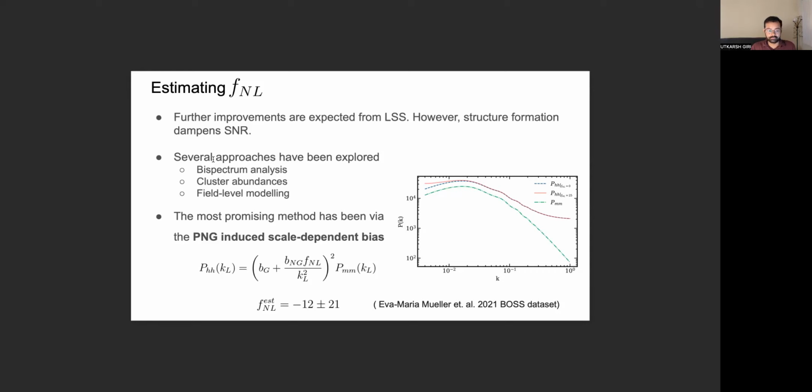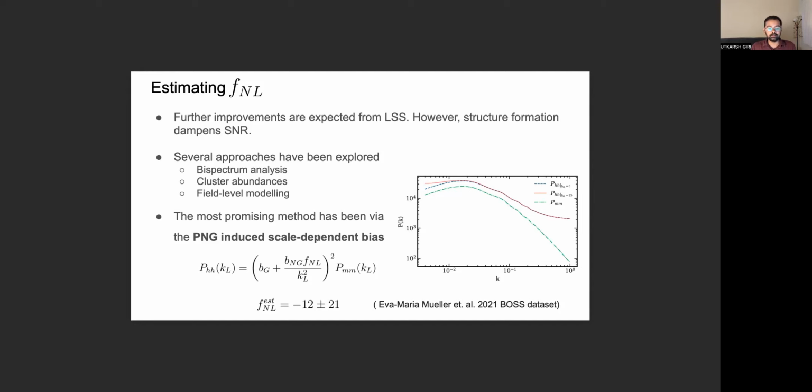Nevertheless, people have proposed several approaches, including the squeezed bispectrum analysis, where people often restrict themselves to only large scale modes, which are still very linear and easier to model. People have also looked at cluster abundances, which are sensitive to the skewness of the primordial one-point function, and thus to the FNL parameter. But the most promising and the cleanest signature of primordial non-Gaussianity comes in the form of a PNG-induced scale-dependent bias in the tracers of large-scale structures like the halos.